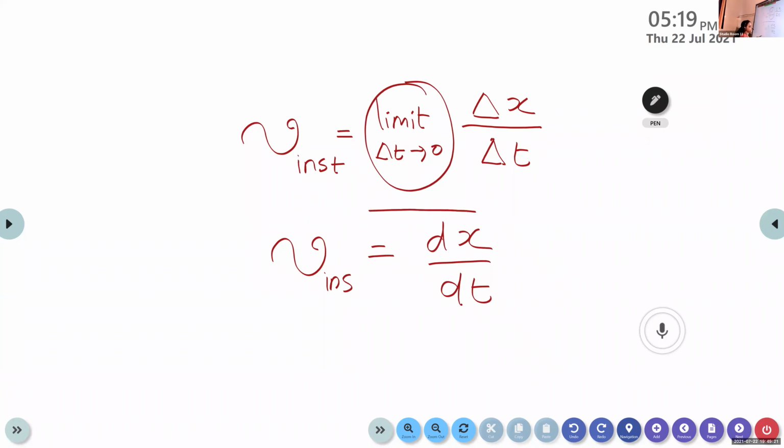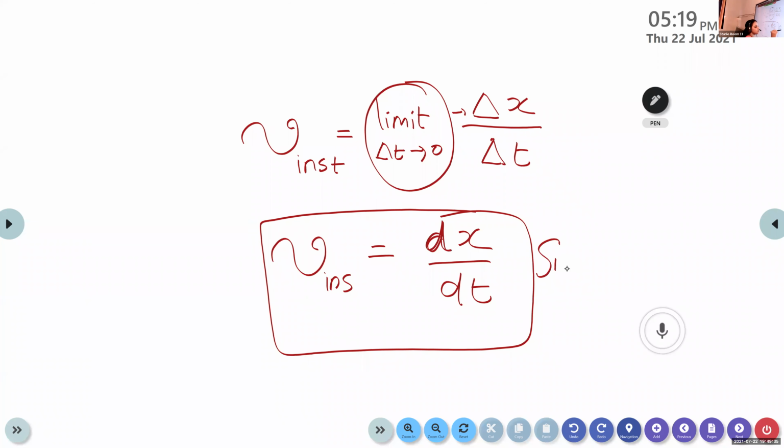Instead of this delta, we can use d here. So we can avoid the limit delta t tends to 0. It also indicates a small change in the given physical quantities. So nu instantaneous is equal to dx by dt, or you can write limit delta t tends to 0, delta x by delta t.